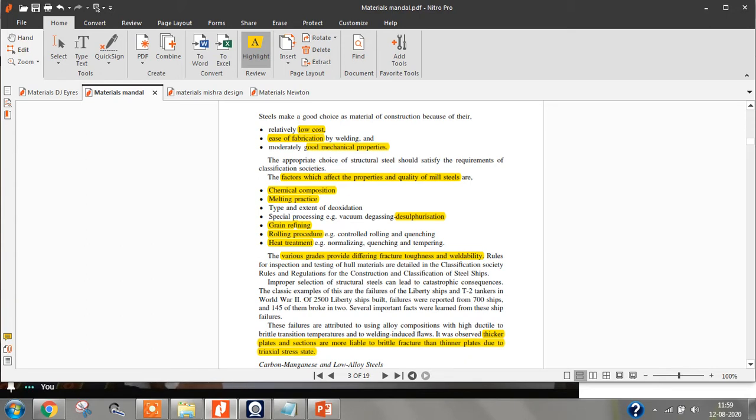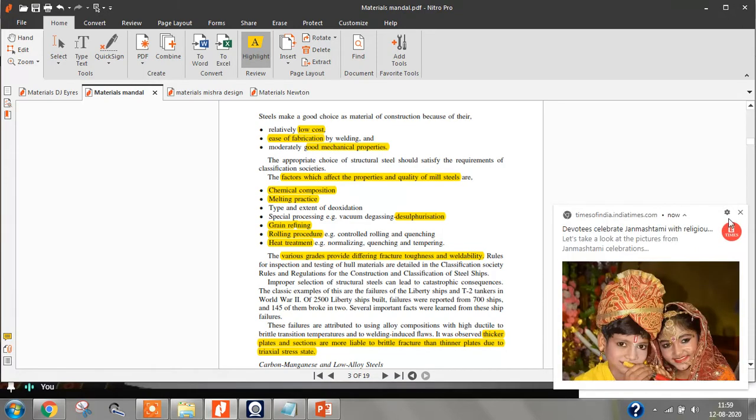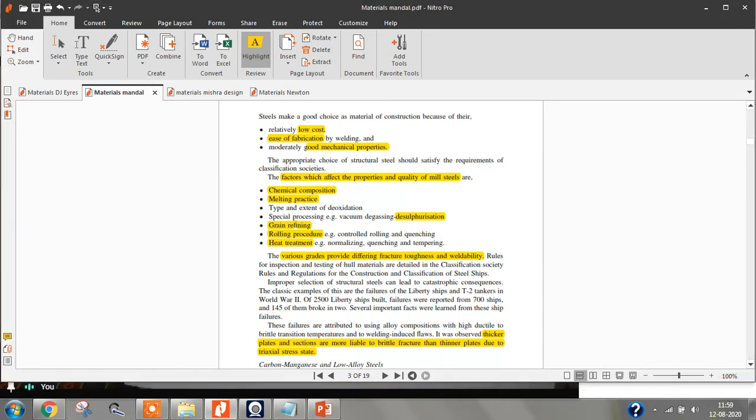By simply increasing the carbon content, the strength of steel is going to increase. I repeat, by simply increasing the percentage of carbon in the steel, the strength of steel is going to increase. But if you are increasing the percentage of carbon, what happens to the weldability? Weldability reduces. You cannot weld that steel that easily. When you are welding it, the metallurgy of the weld will change, and cracks will start developing in that weld when the ship is in operation.